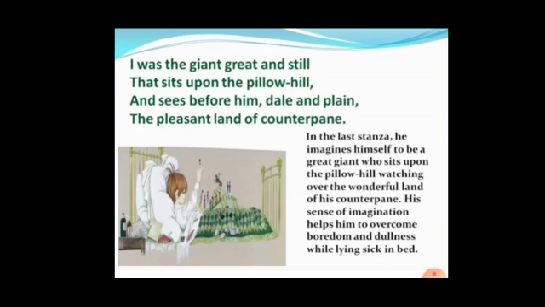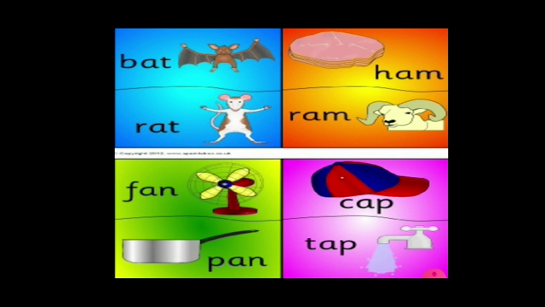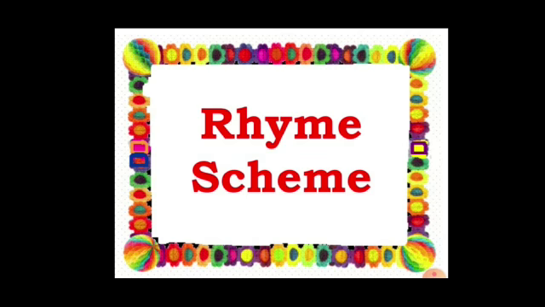Okay, so here also you could see the rhyming words. Still, hill are the rhyming words, then plain, pain are the rhyming words. Yes, here also you can see some rhyming words. Bat, rat are the rhyming words. Ham, ram, fan, pan, cap, tap. Yes, so through these rhyming words only we'll be able to find out the rhyme scheme of the poem.